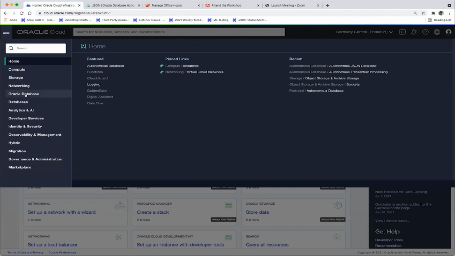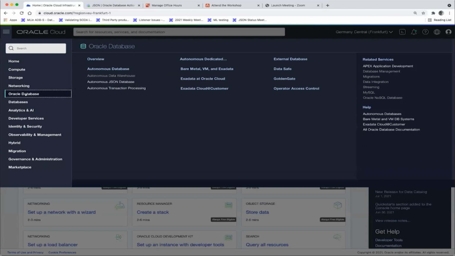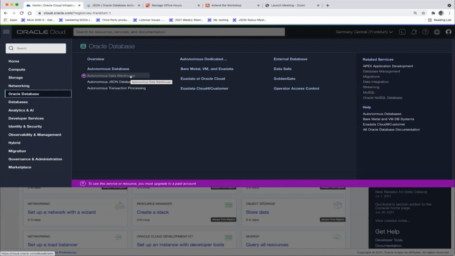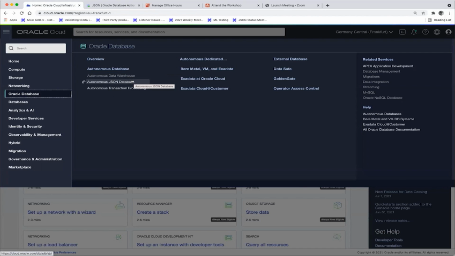If I click here on Oracle databases, these are all the cloud services, and it's showing me these autonomous databases. Since I have an always free tier account, I can't have an autonomous data warehouse, but I can have an autonomous JSON database or an autonomous transaction processing database. These are very similar. On the free tier, they could be considered the same, as both are free. But the moment you go into production and convert this into a paid account, then autonomous JSON database is cheaper, although it offers the same underlying technology and the same features.